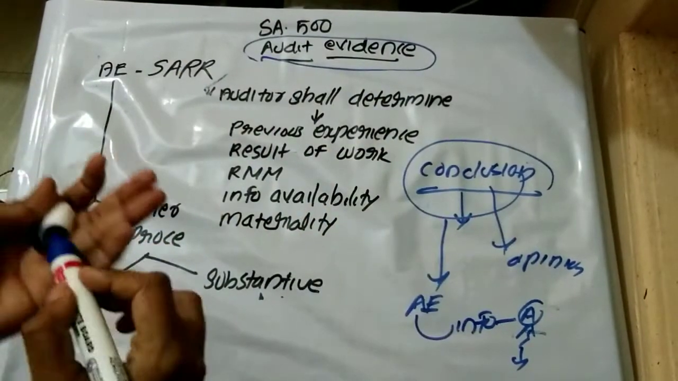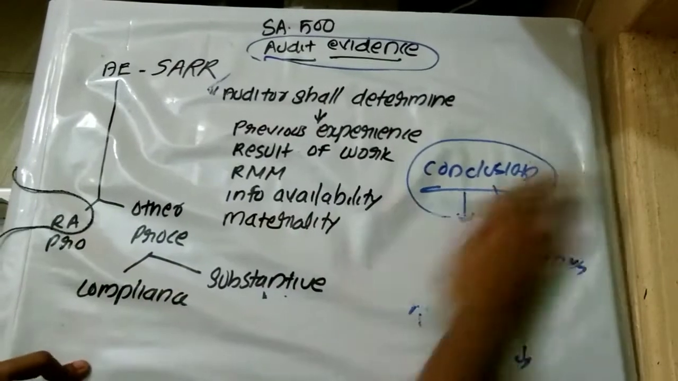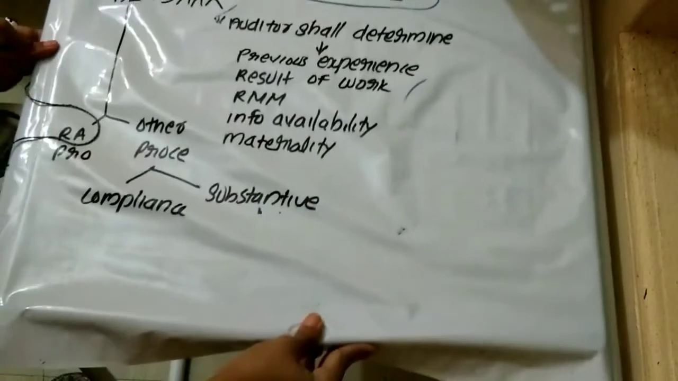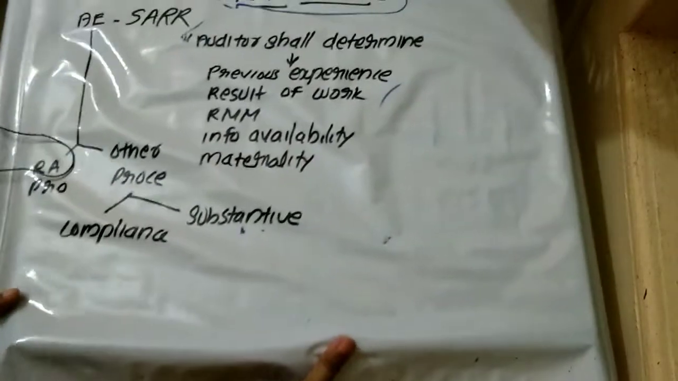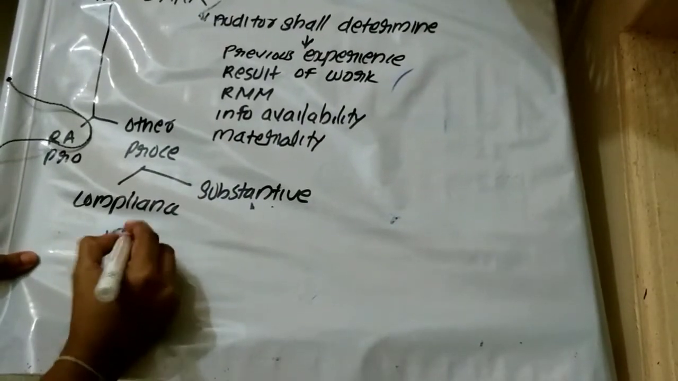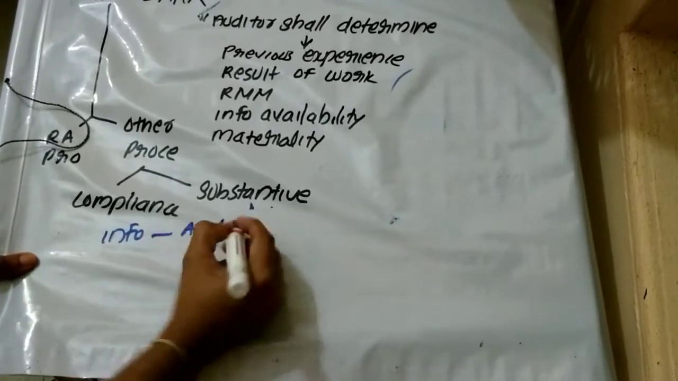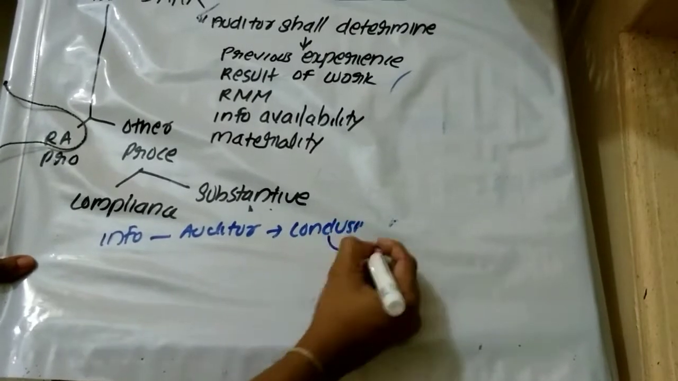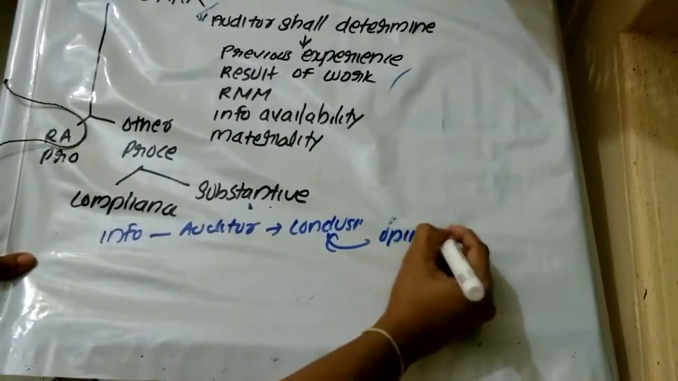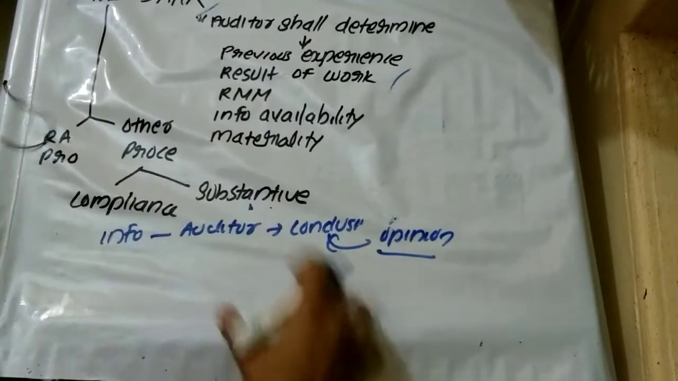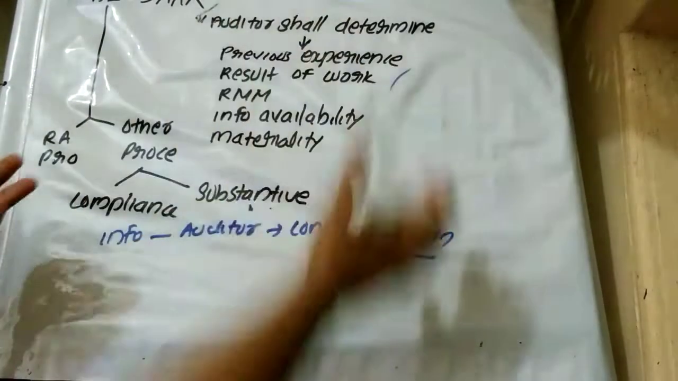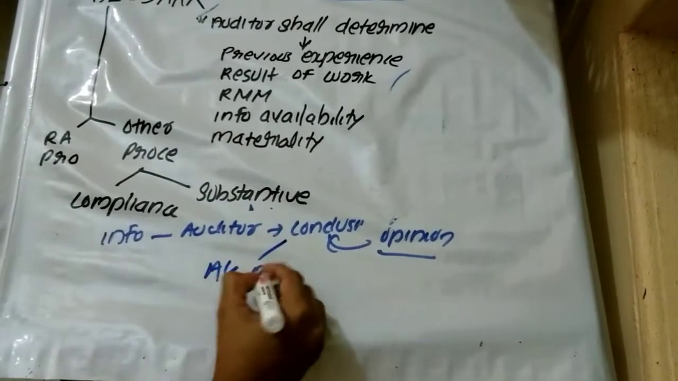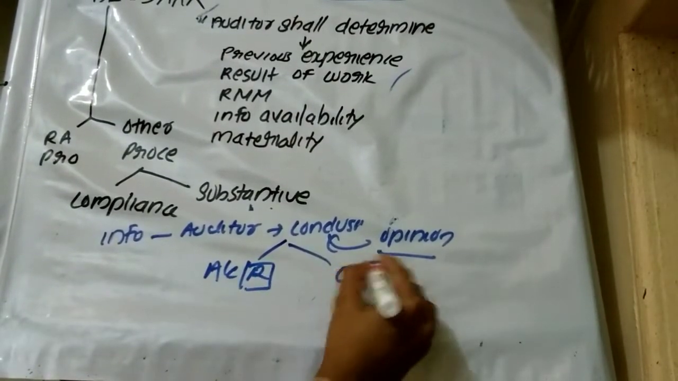I hope you have clearly understood the meaning of audit evidence, which states that audit evidence refers to the information used by the auditor to arrive at a conclusion on the basis of which the opinion is based. This is a simple technique to understand the whole meaning of audit evidence. So audit evidence includes accounting records and other information.